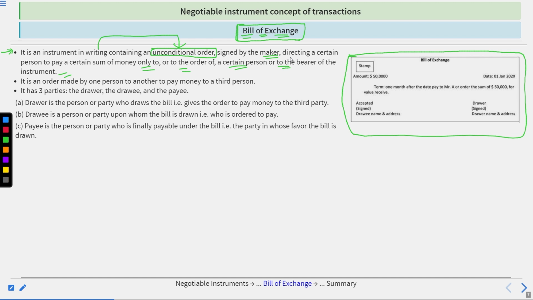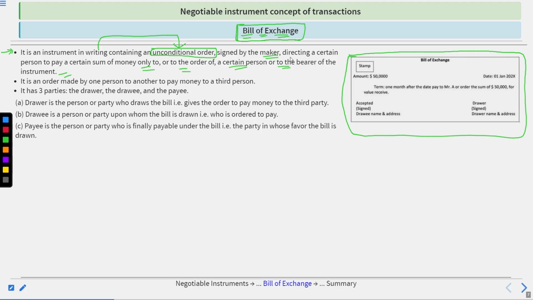Suppose we have these two people, Mr. X and Mr. Y. Mr. X purchased something from Mr. Y worth rupees 1 lakh, but Mr. X said, I cannot pay you rupees 1 lakh now. Kindly allow me 20 days and I will pay it after 20 days. Assume the date is 1st January. After 20 days, on 21st January, Mr. X becomes liable to pay Mr. Y. Then what will happen? Mr. Y will make a bill of exchange in which he will say that I have provided you this particular thing worth this much.